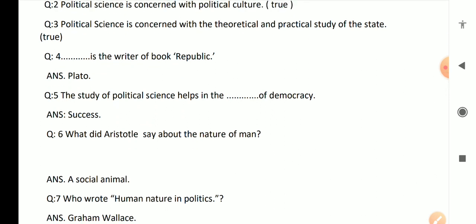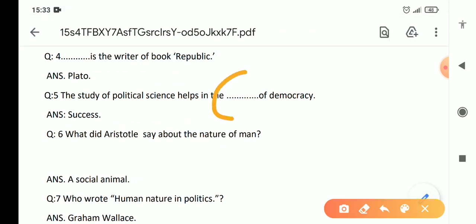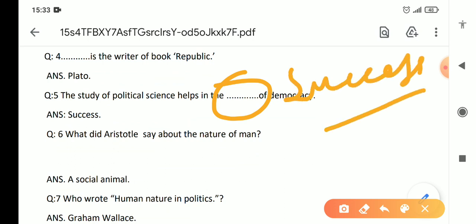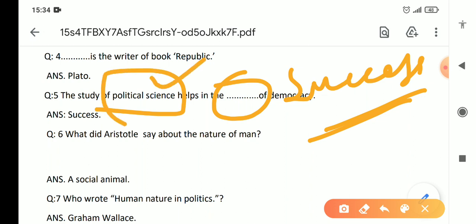The study of political science helps in the success of democracy. So, in this blank place, you will write success of democracy. It is very important. If democracy is to succeed, then people must be aware of their rights and their duties, right? So, where do we study this? We study it in political science.